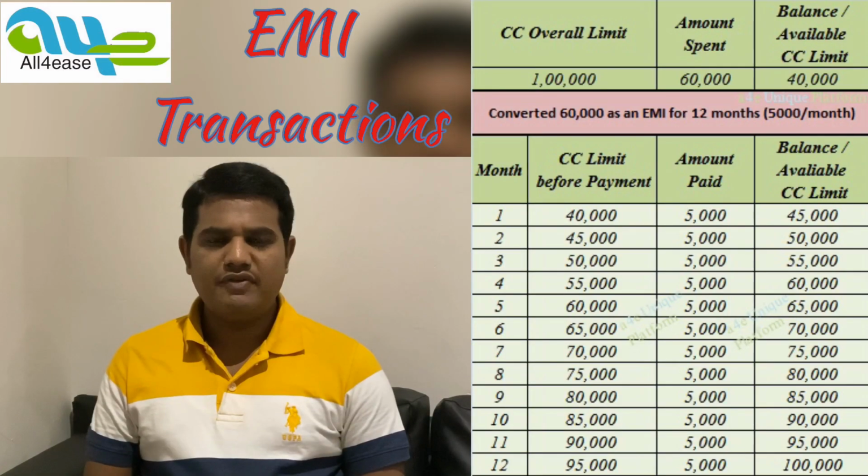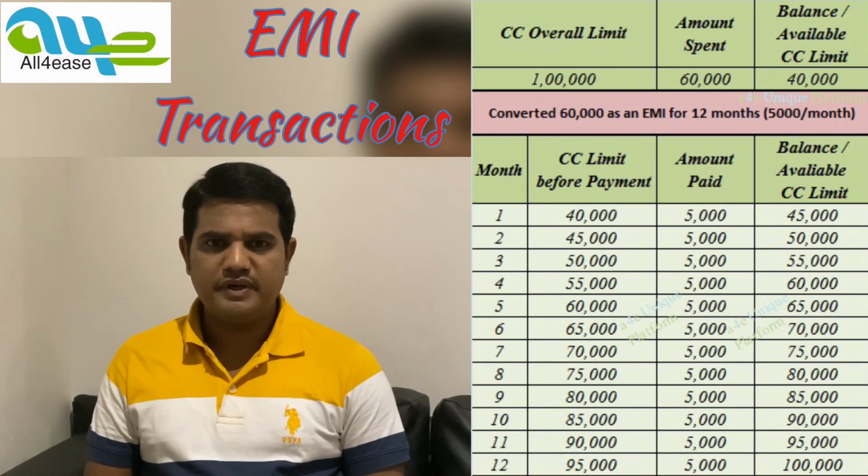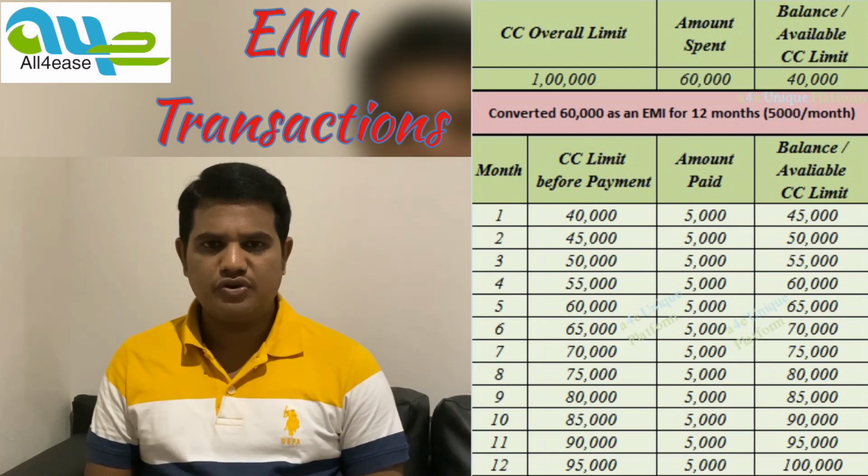Next, we can see how credit card limit works for EMI transactions. I am considering you have a credit limit of 1 lakh rupees. You are spending 60,000 rupees and trying to convert it as an EMI for 12 months. So you need to pay 5,000 every month as 12 EMIs. Whenever you are trying to convert it as an EMI, the whole 60,000 rupees, whatever you have spent, will be blocked in your total credit limit.